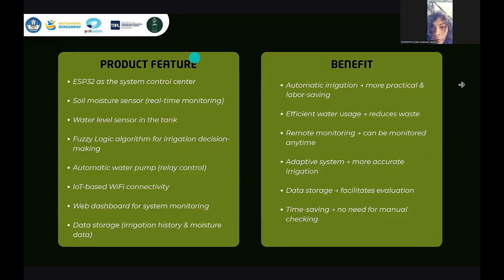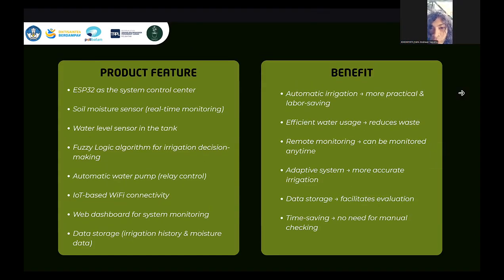Next. So here we have the product features. ESP32 as the system controller, soil moisture sensor for monitoring, water level sensor in the tank, fuzzy logic algorithm for decision making, automatic water pump, IoT-based Wi-Fi connectivity, web dashboard for system monitoring, and data storage.